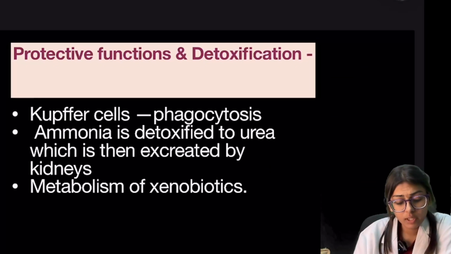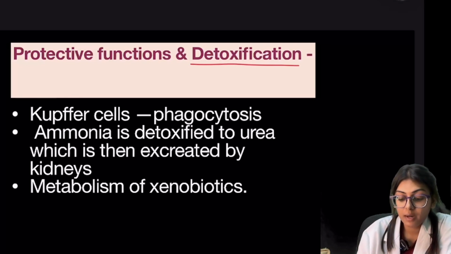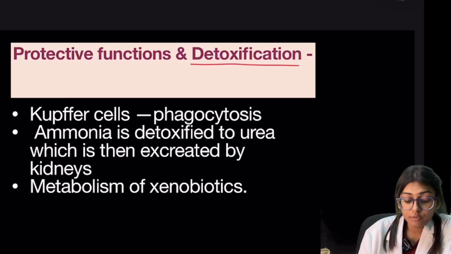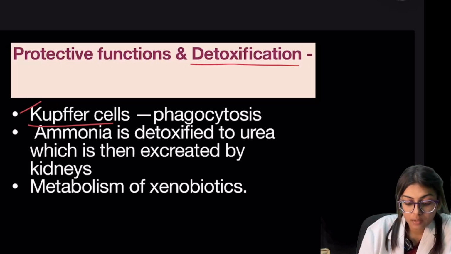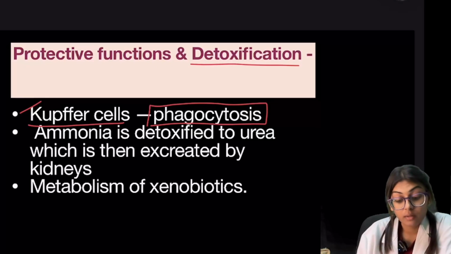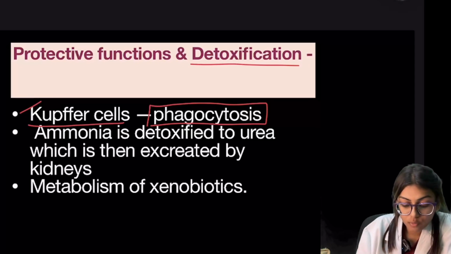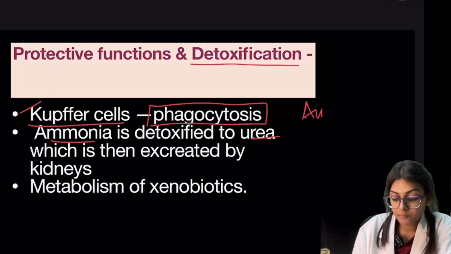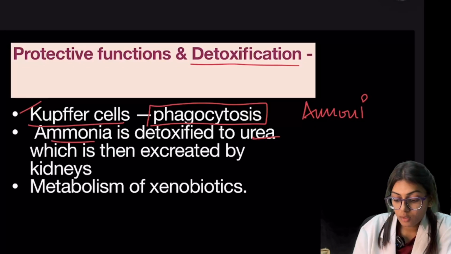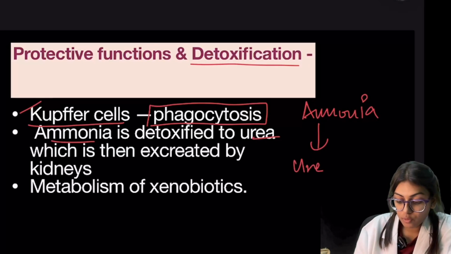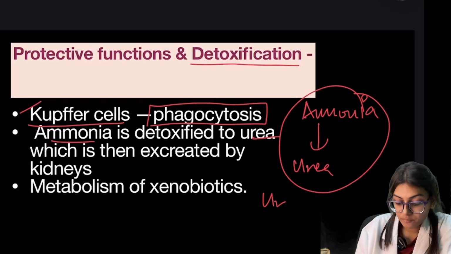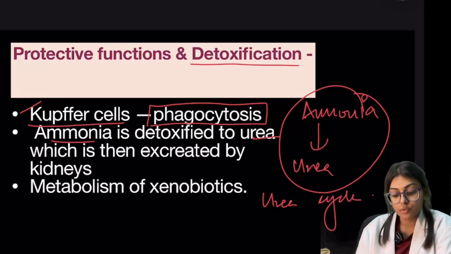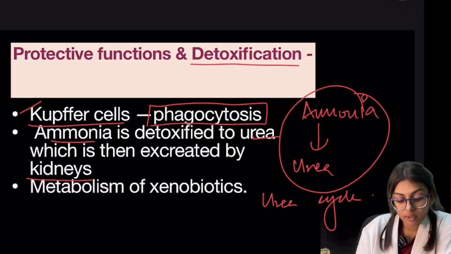Now our liver also performs some protective functions and also takes part in detoxification. Protective function, as we all know, that the liver has Kupffer cells. The basic function of the Kupffer cells is phagocytosis, and here the ammonia is detoxified to urea. Ammonia is detoxified to urea through urea cycle, which is then excreted by our kidney.